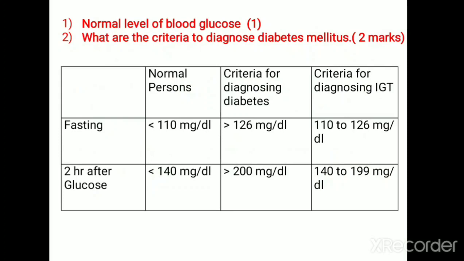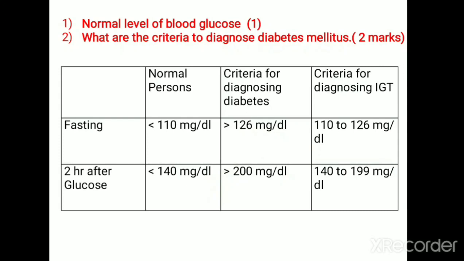So this chart is given in your textbook. The normal fasting blood sugar level in a healthy individual is less than 110 milligram per deciliter, and 2-hour postprandial blood sugar level is less than 140 milligram per deciliter. And this is the normal level of blood glucose. And to diagnose diabetes mellitus, this FBS should be more than 126 milligram per deciliter, or PPBS should be more than 200 milligram per deciliter. That is the diagnostic criteria for diabetes mellitus.